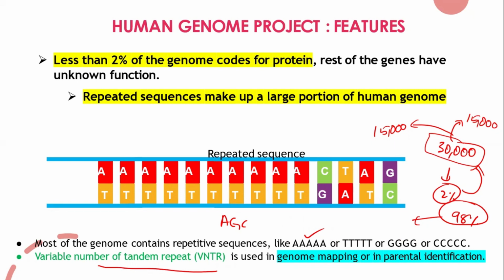Yes, you are asking something? Yeah, sir, since only 15,000 were discovered and 15,000 were undiscovered, does that mean the human genome project is still pending? Like it's not complete. Yeah, it's not completed. We still need to discover. So you can't say the human genome project was 100% successful.